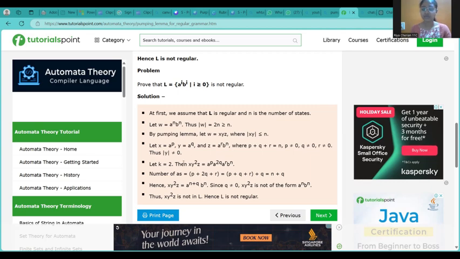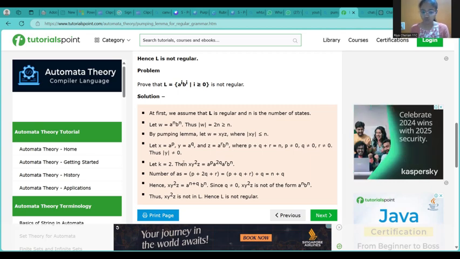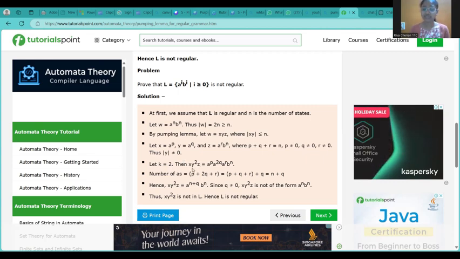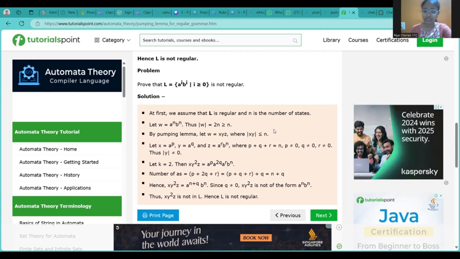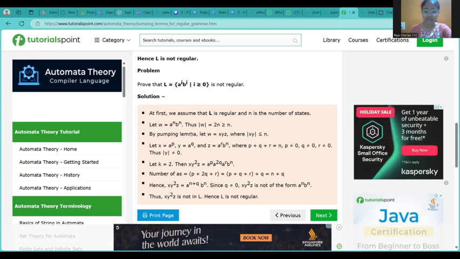Thus, it implies that y is also not equal to 0. Let the value of k be 2, then x, y to the power of 2, z will be equal to a to the power of p, a to the power of 2q, a to the power of r, and b to the power of n, where we are substituting these values.